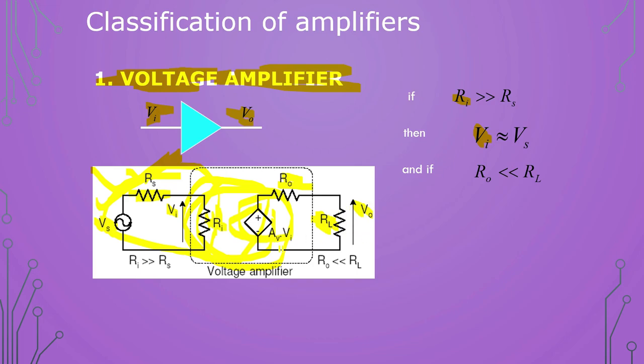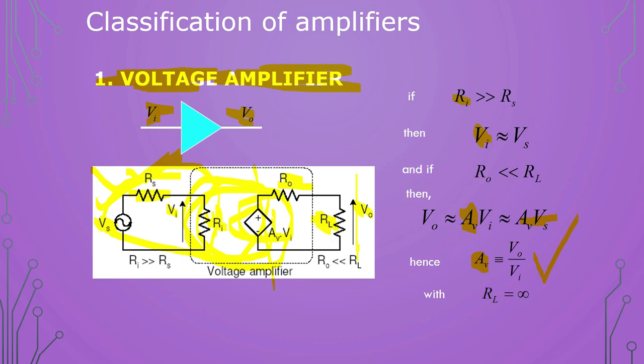Complete Vi will be equal to Vs. So this particular AV Vi will be equal to AV Vs. So this line and this line will have the same voltage. From this expression we can say the gain of this voltage amplifier is equal to V0 by Vi. This is nothing but output by input. Gain is the ratio of output to input. That is nothing but gain.